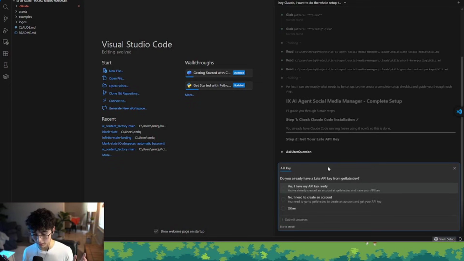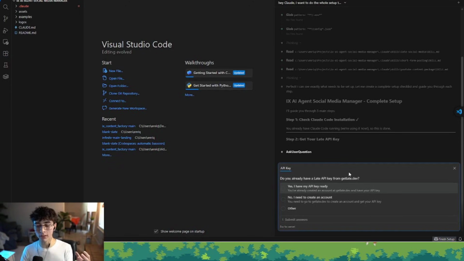So the first step is, now that we have the entire system set up inside our project, we're going to go into the process of setting up the MCP server. As you can see here, this is the lazy way, but it's super efficient and super fast to set up your entire projects with Claude.